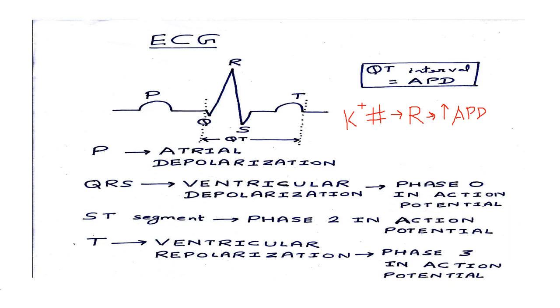And from the ECG we can see QT interval is equal to action potential duration. So increase in action potential duration increases QT interval on ECG.